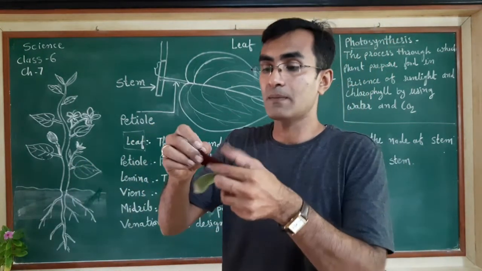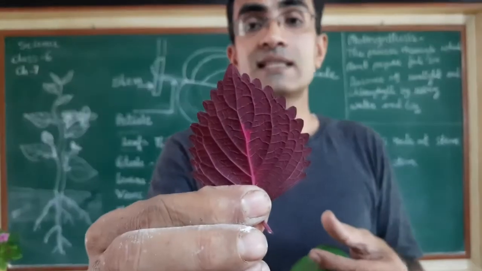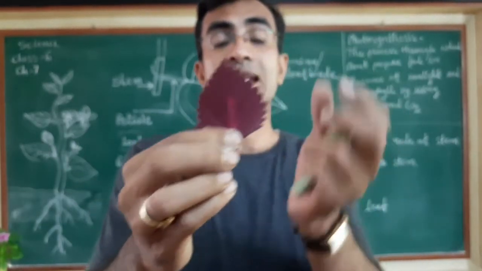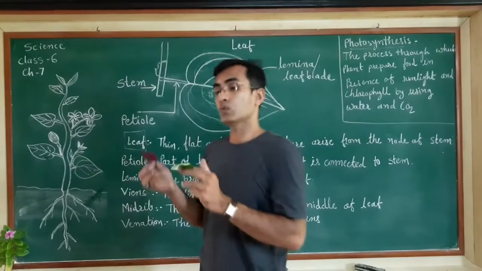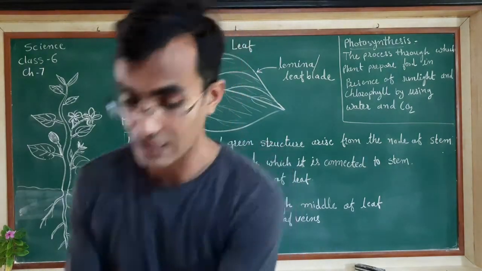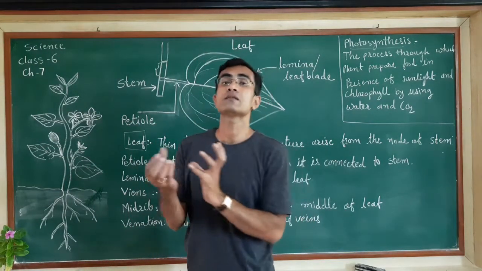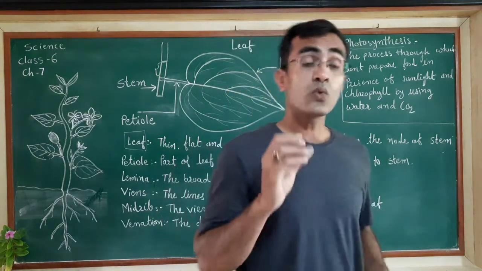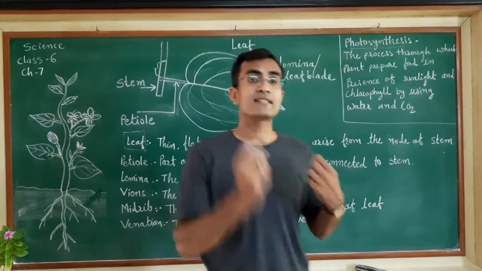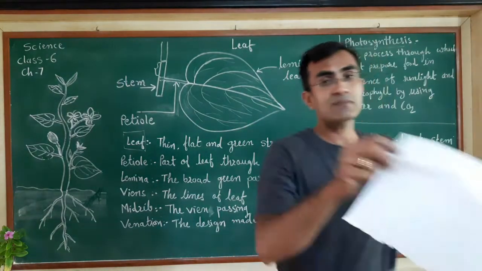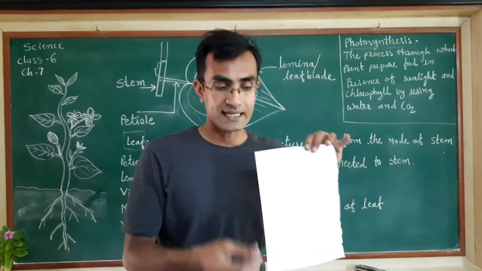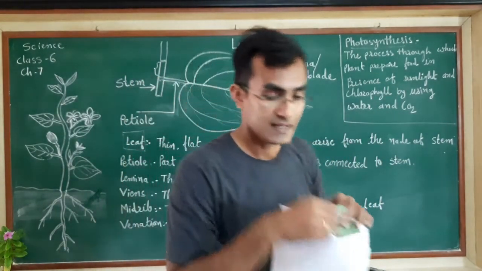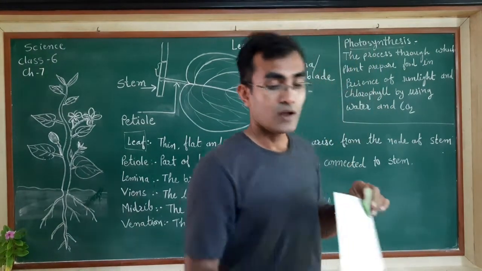If you observe this other plant very closely, you can see the reticulate venation. See here the zigzag line. And if we want to study or observe the venation, suppose in the leaf it is hard to understand, then there is one activity you can do at home. What will you do? Take a blank paper, and take certain leaves. Suppose I am going to take this leaf as well as this second leaf.